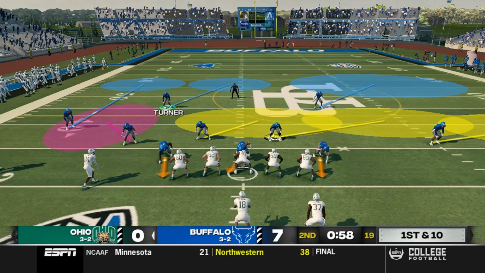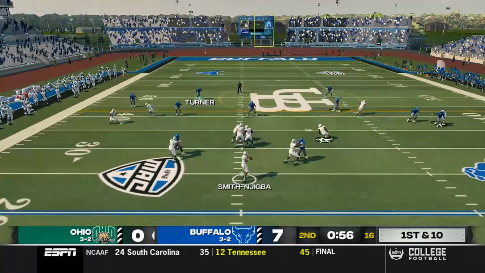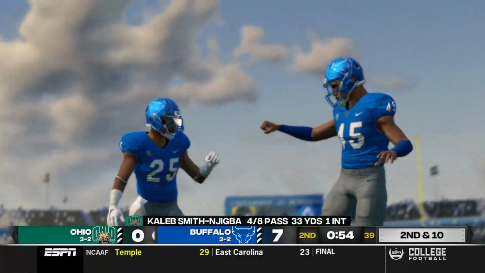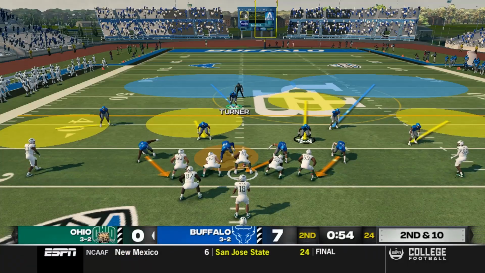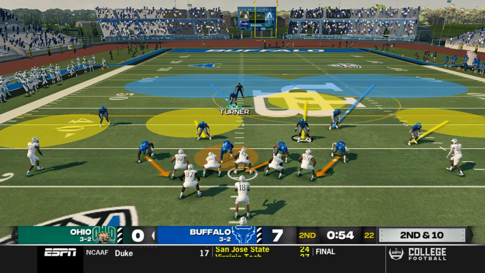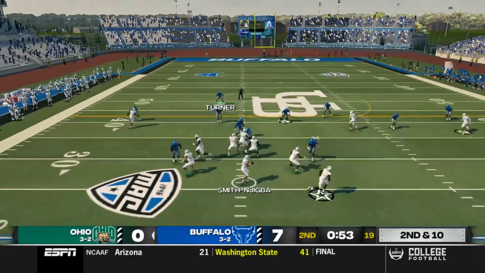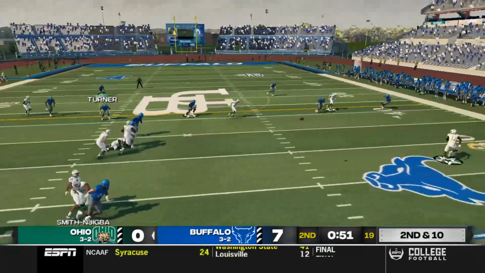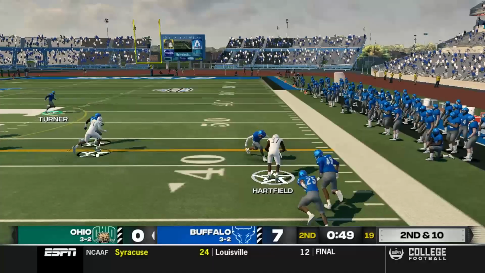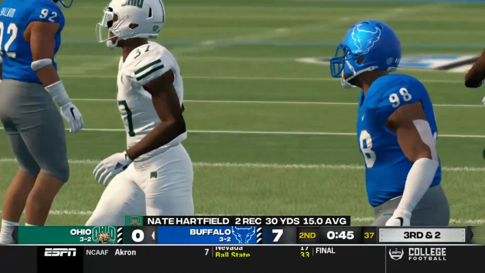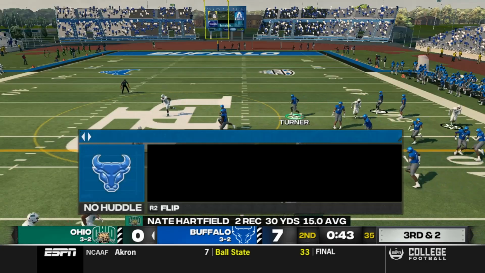Let's see if this Bobcats offense can come out here and score before half. Smith-Njigba back to pass. He's wildly inaccurate as well, just missing over the top. This is definitely not going to be a top-viewed game across the country. Probably not even one of the top-viewed games in the MAC. But let's see if they can get some offense going. Smith-Njigba back to pass on 2nd down. Checks it down to Hartfield, who makes a nice cut. Gains 8 on the play. Let's see, will the Bobcats get moving and try to score before half? They will.